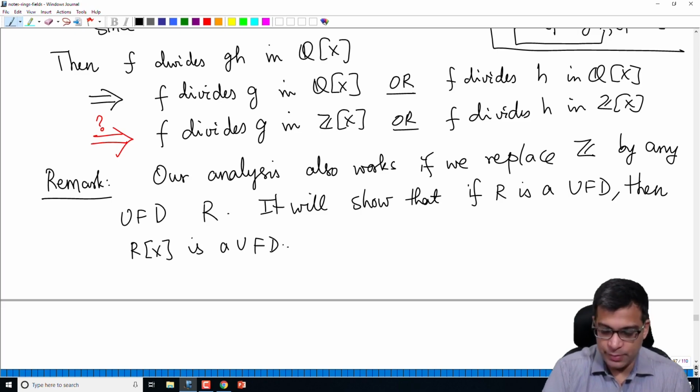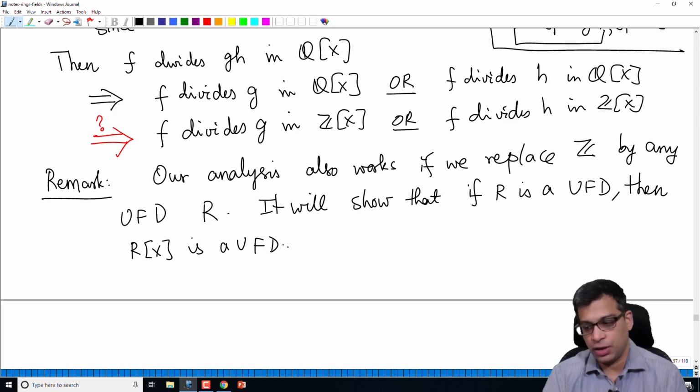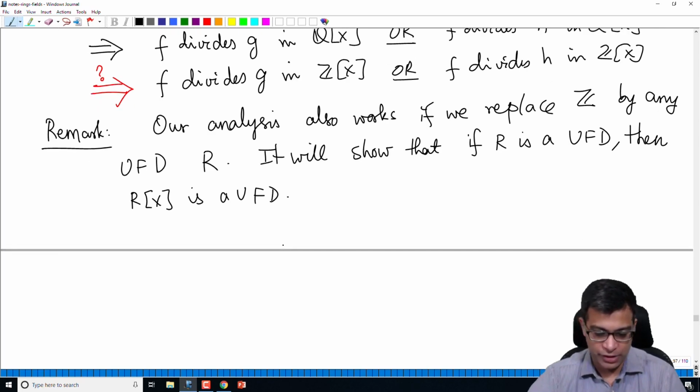This is similar to the Hilbert basis theorem. If R is Noetherian, R[x] is Noetherian. If R is a UFD, R[x] is a UFD. Remember that the same statement is not true for PIDs. We know that Z is a PID, but Z[x] is not a PID. So it's only true for UFDs. In particular, after this, we know that polynomial rings over UFDs in any number of variables are UFDs, because we can keep attaching variables one by one.